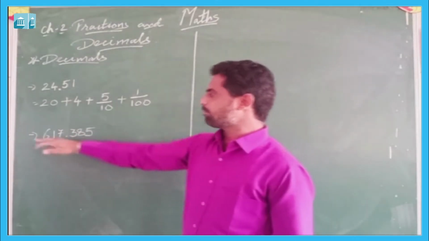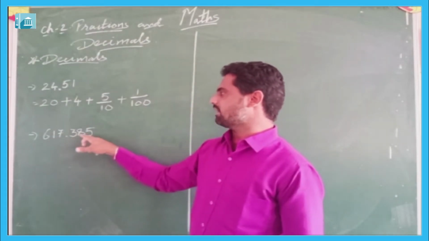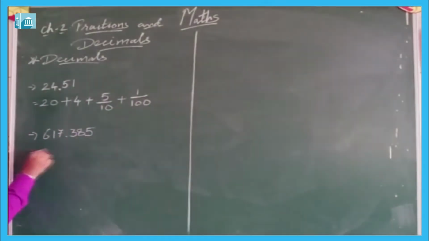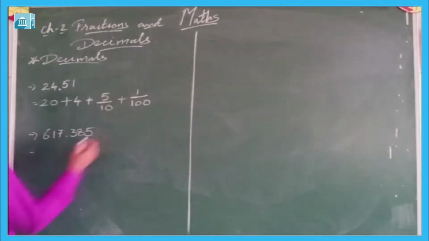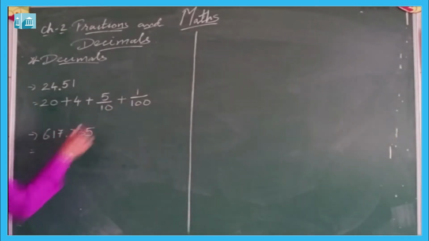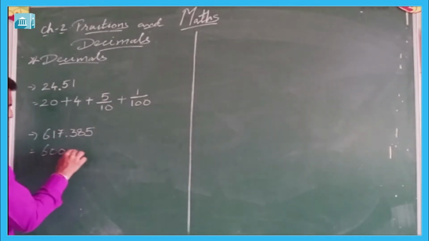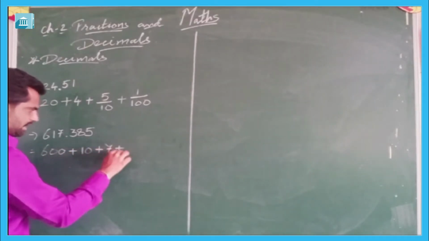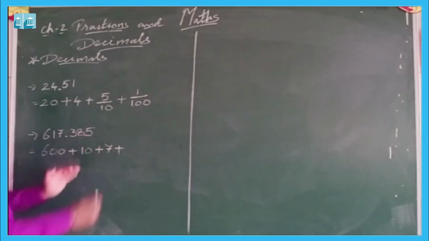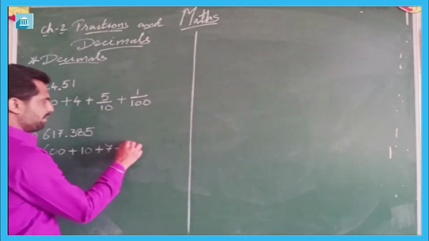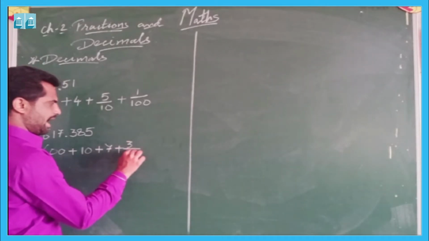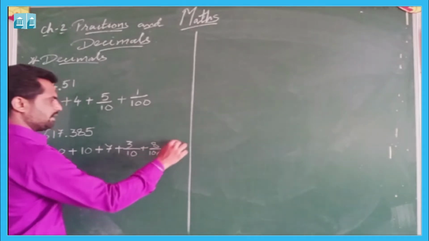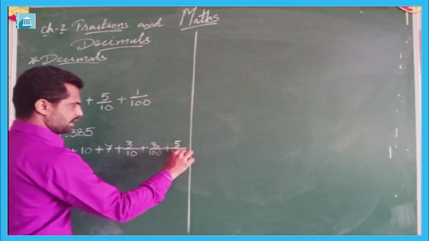Now let us see 617.385, or 617 and 385 thousandths. Now let us understand its place value by expanding it. So when we expand it, it will be 600 plus 10 plus 7 plus, here is the decimal point, and after the decimal point, as we had discussed, it will be 3 upon 10 plus 8 upon 100 plus 5 upon 1000.